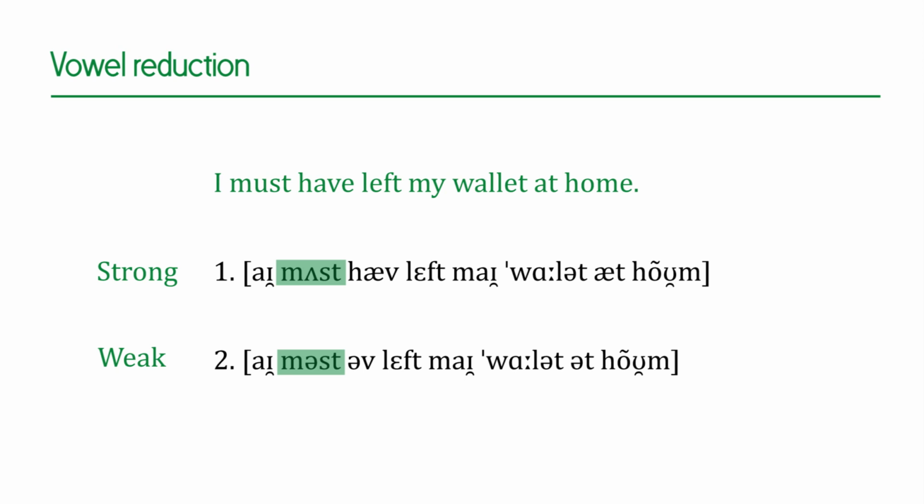So what I'm going to do is use the weak forms. Imagine this would be a faster version of the same sentence that I would like to say. "I must have left my wallet at home." If I pronounce it the first way, like number 1, there is no way I can say it fast. If you want to say it fast, you need to use the weak forms. "I must have left my wallet at home."